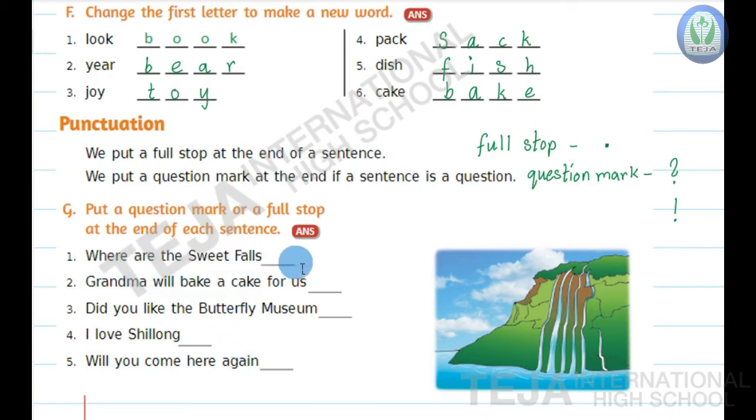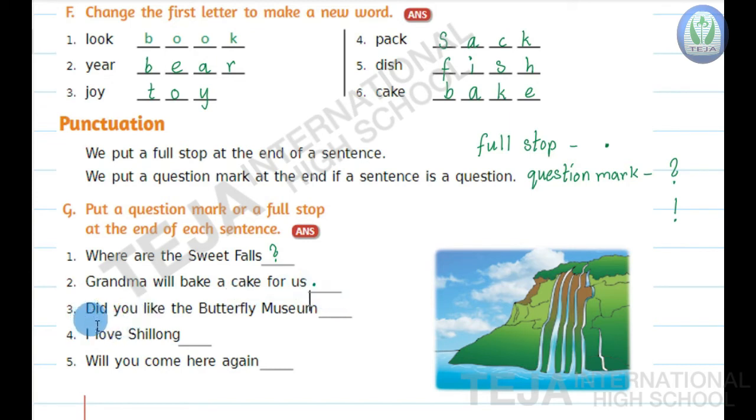Now here, the first one is, where are the sweet falls? Where are the sweet falls? It's a question. Okay? Here Sona is asking grandma. So where are the sweet falls? It's a question. So the sentence ends with a question mark. Second one, grandma will bake a cake for us. So it's a statement. What will grandma do? Grandma will bake a cake for us. So it's a statement. So it ends with a full stop.